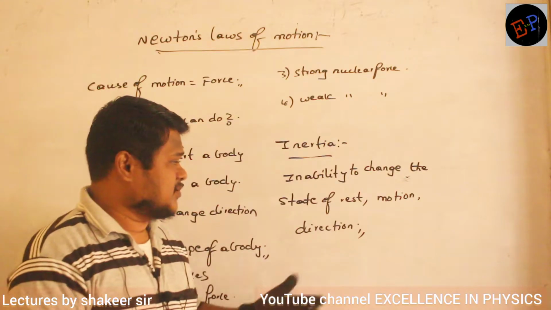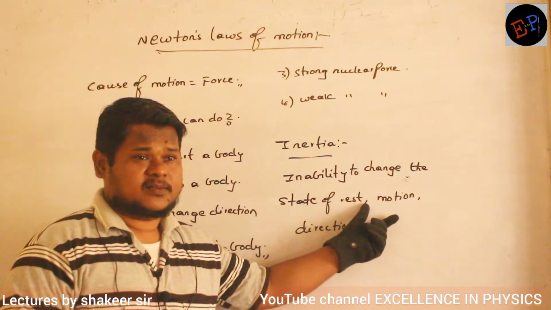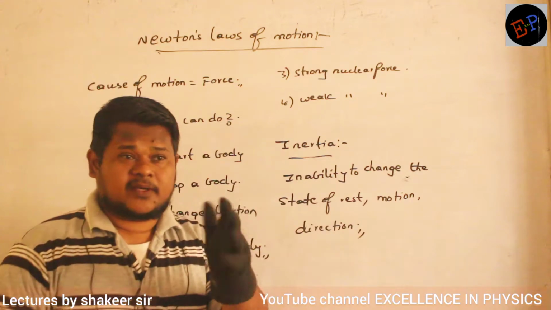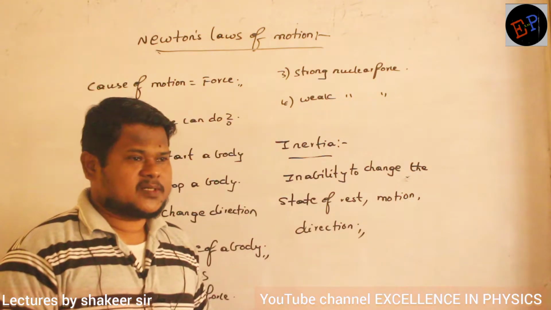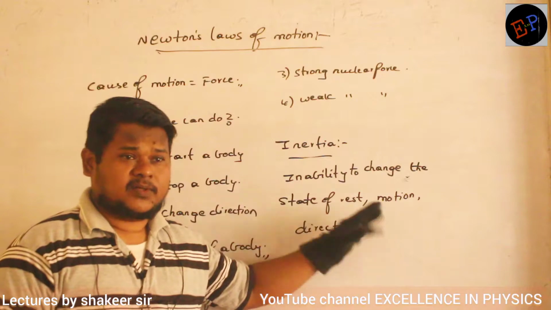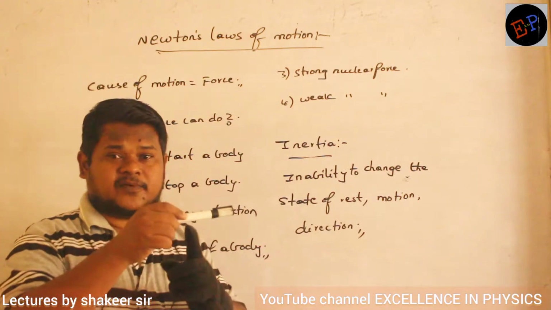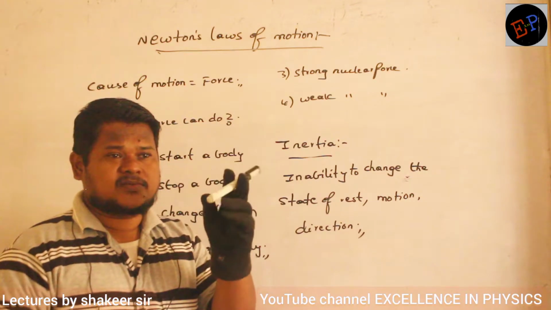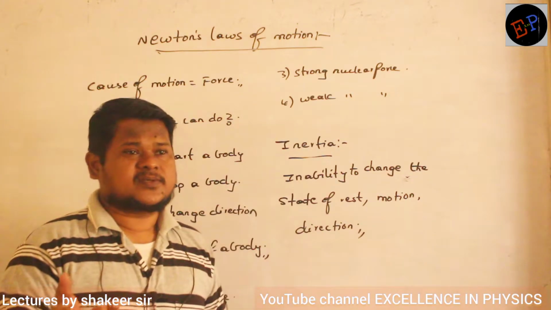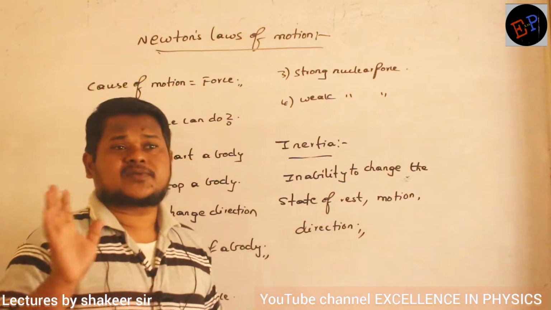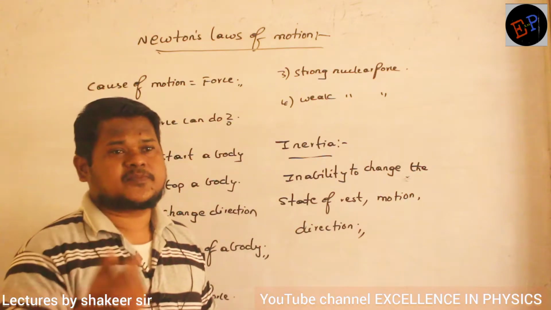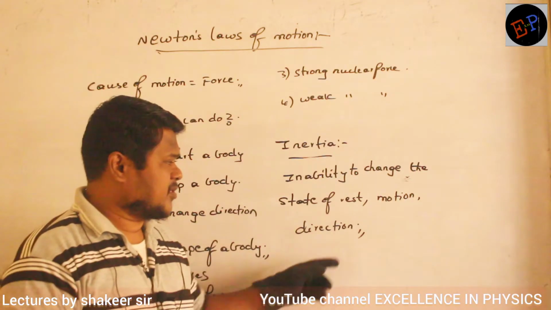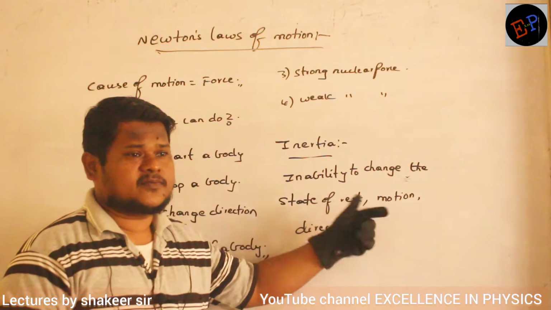Clear? So if a body is in motion, unless you apply force, body cannot stop. Are you able to understand? Not only motion in a straight line, even rotational motion also. For example, if I place this pen around any axis and rotate it, and if frictional forces are zero, then this rotating body also will never stop. It will continue to rotate in the space. So that property we can call it as inertia of motion.